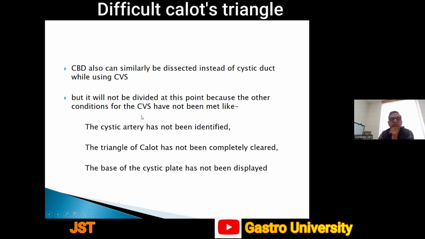Once CVS is achieved, it means the cystic artery has been identified properly. If the cystic artery is not identified, we don't divide anything. If the triangle of Calot is not completely cleared, we don't divide anything. If the base of the cystic plate has not been displayed, we just don't divide anything. And that is how we prevent injuries.